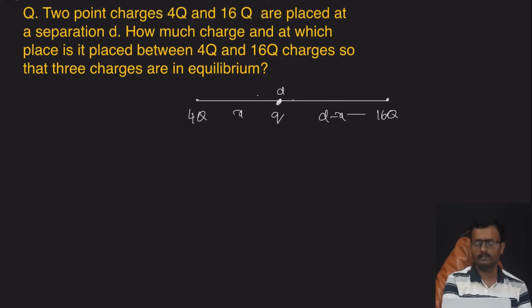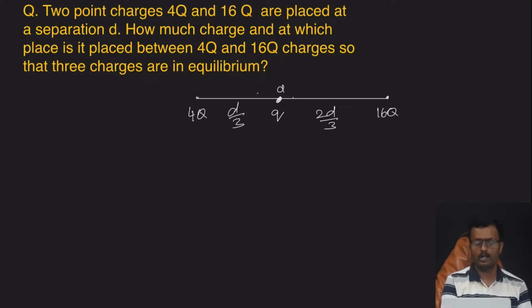So at a distance of d by 3 from 4q, the total force is 0. So x is d by 3, and the remaining distance is d minus d by 3, that is 2d by 3. At a distance of 2d by 3 from 16q, that charge should be in equilibrium. How much charge, so that the 3 charges are in equilibrium?